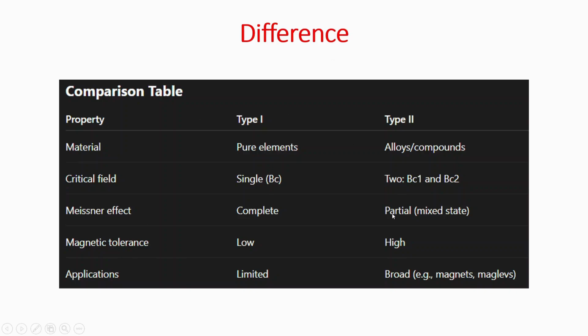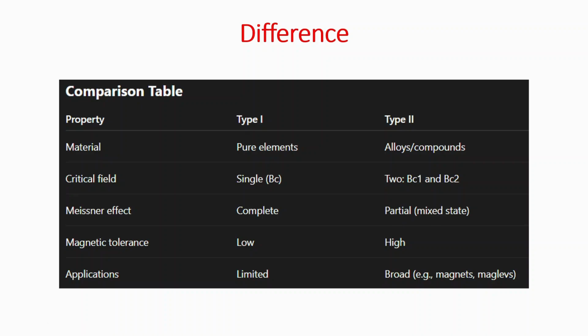The differences between type 1 and type 2 superconductors have been tabulated. Material: pure elements for type 1, alloys or compounds for type 2. Critical field: only one, BC or HC, while here we have two critical fields, BC1 and BC2, or simply HC1 and HC2. The Meissner effect is complete in type 1, but in type 2 it is mixed.